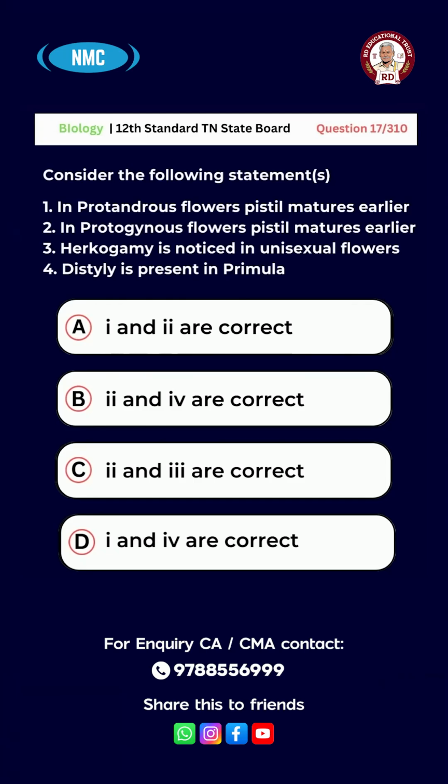Statement 3. Hercogamy is noticed in unisexual flowers. Statement 4. Distyly is present in Primula. The options are: Option A, 1 and 2 are correct. Option B, 2 and 4 are correct. Option C, 2 and 3 are correct. Option D, 1 and 4 are correct. And the right answer for this question is option B, 2 and 4 are correct.